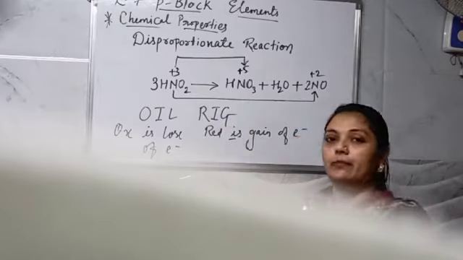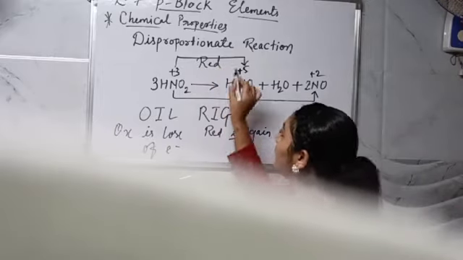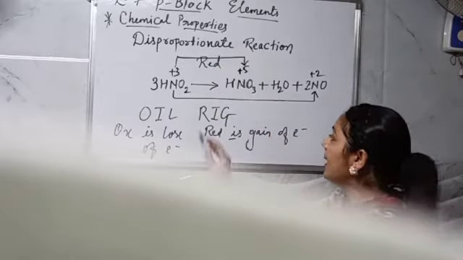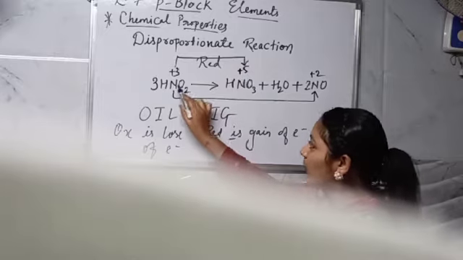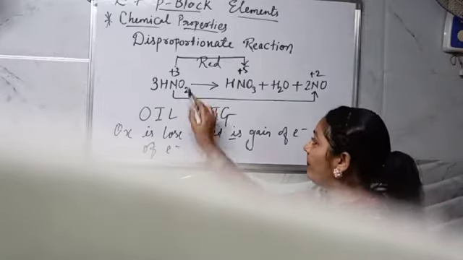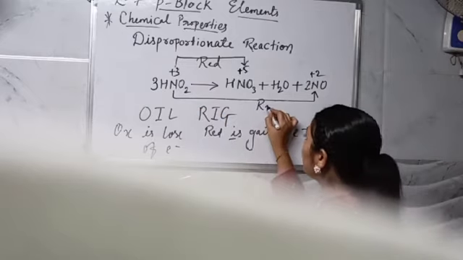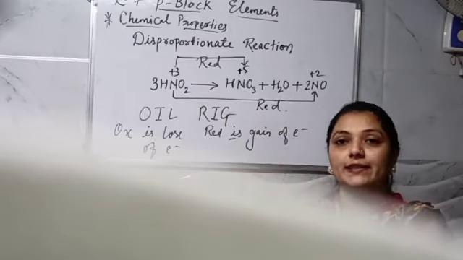Plus 3 to plus 5 means we have lost 2 electrons. This is your oxidation. And when we have nitrogen going to plus 2, we have gained 1 electron. When we gain 1 electron from plus 3, it converts to plus 2. So this is your reduction.